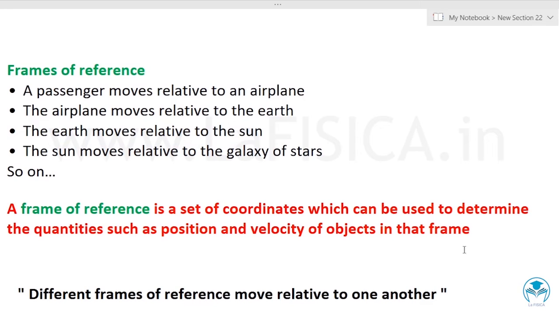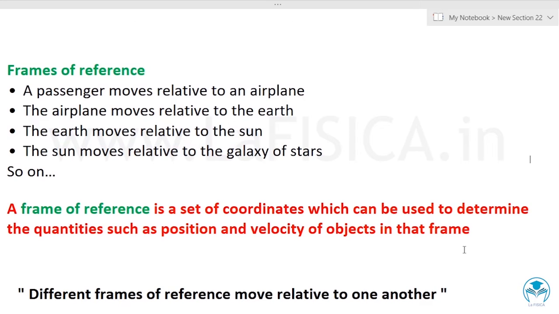So let's see frames of reference. A passenger moves relative to an airplane. The airplane moves relative to the earth. The earth moves relative to the sun. The sun moves relative to the galaxy of stars, and so on. So here we can see that everything is moving with respect to something else. So we should fix the frame of reference.